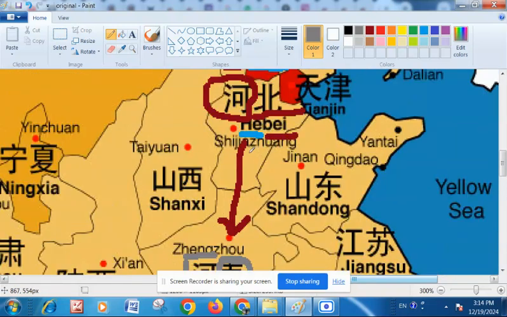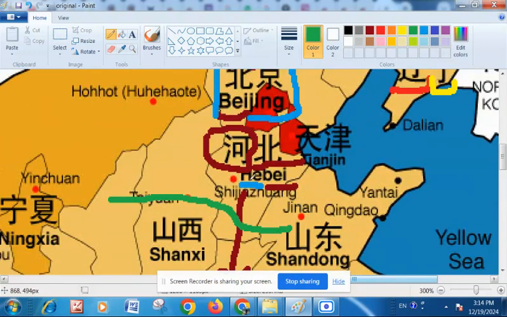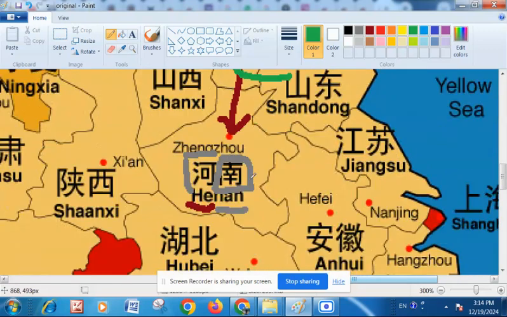This again tells us about the geography of this region. There is a river that is flowing in this area, and the area above is called Pei. The area that is below is called Nan.